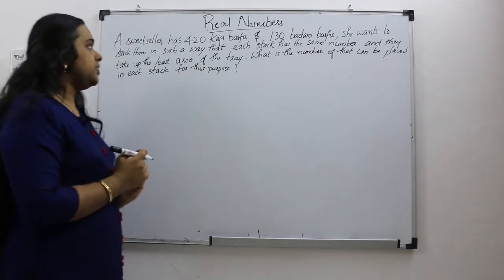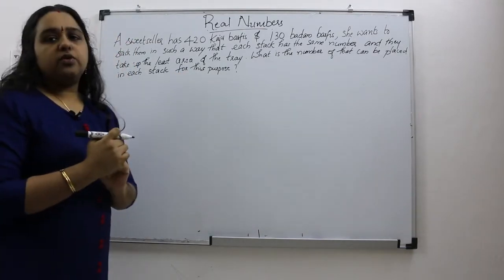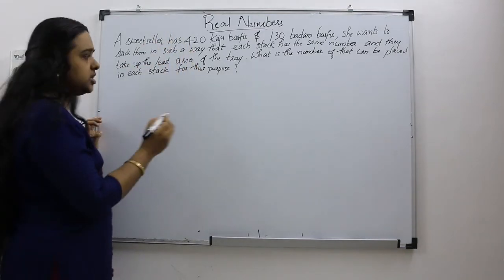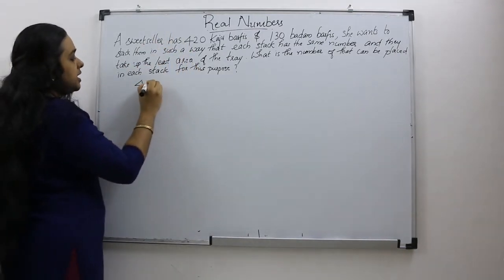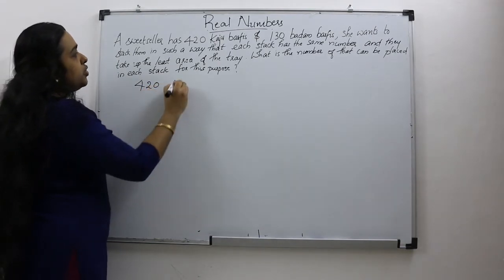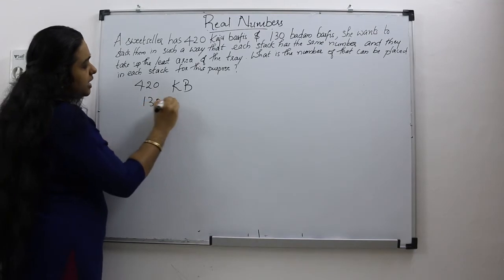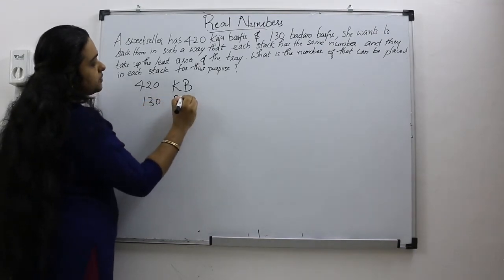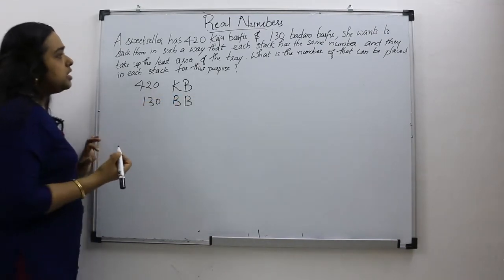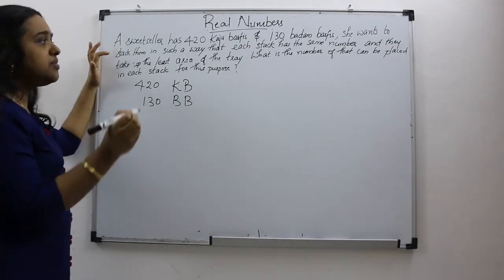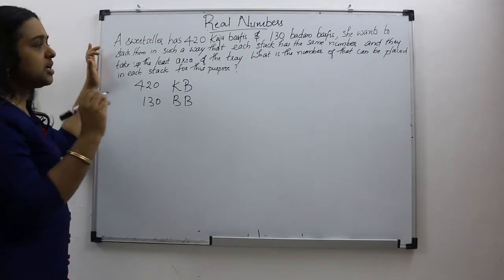This is a question. So first, what we have to do? We have to note down all the information we get from the question. As per the question, a sweet seller has 420 Kaju Barfis and 130 Badam Barfis. She is going to stack them in such a way that each stack has the same number and takes up the least area of the tray.